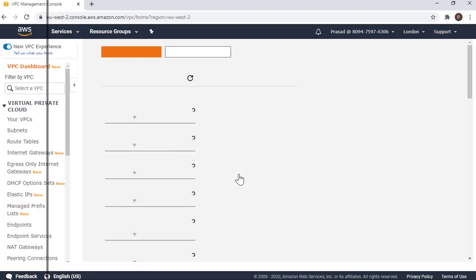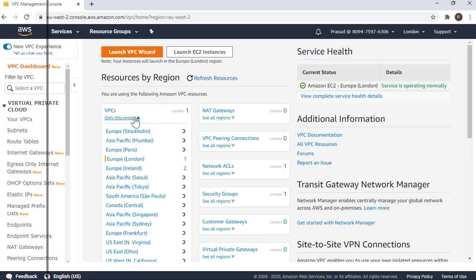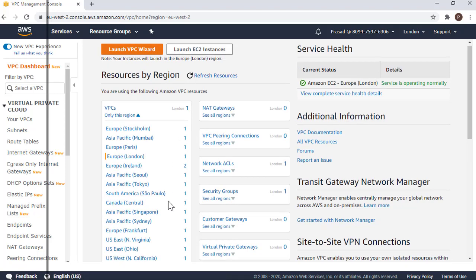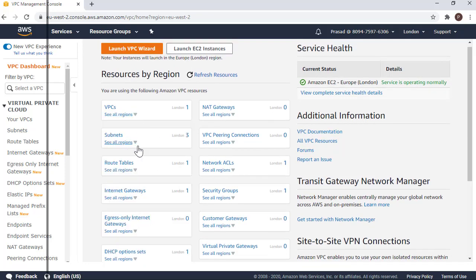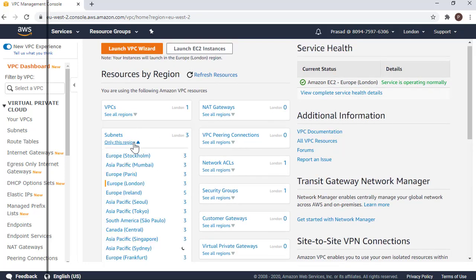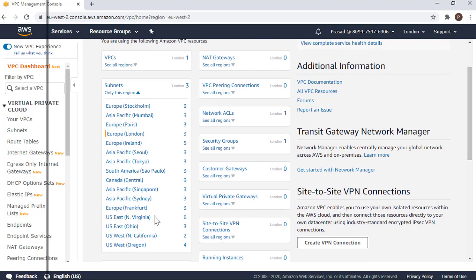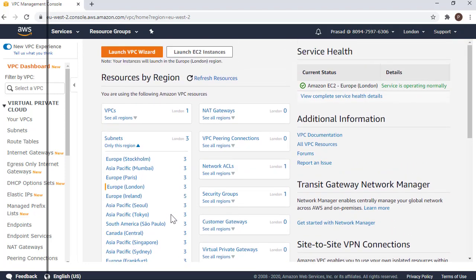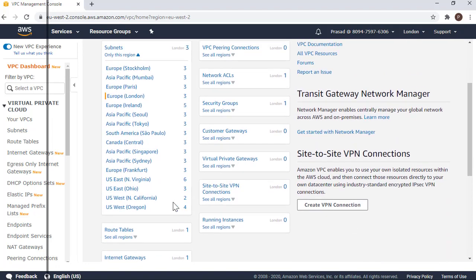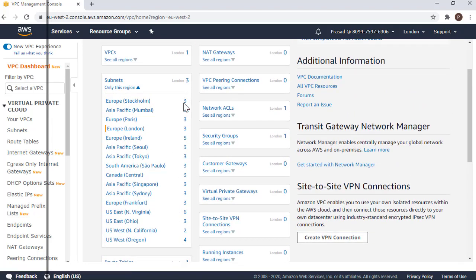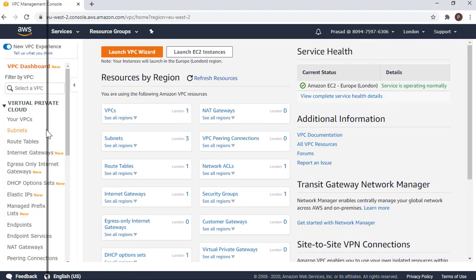You can also see all the resources from here itself. You can click on see all regions, and it's going to show you. Everyone has a default VPC, which is 1 per region. The subnets differ: for example, US East North Virginia has 6, because it has 6 availability zones. Similarly, we have some with 2 and some with 4. But most of the regions have 3 availability zones.